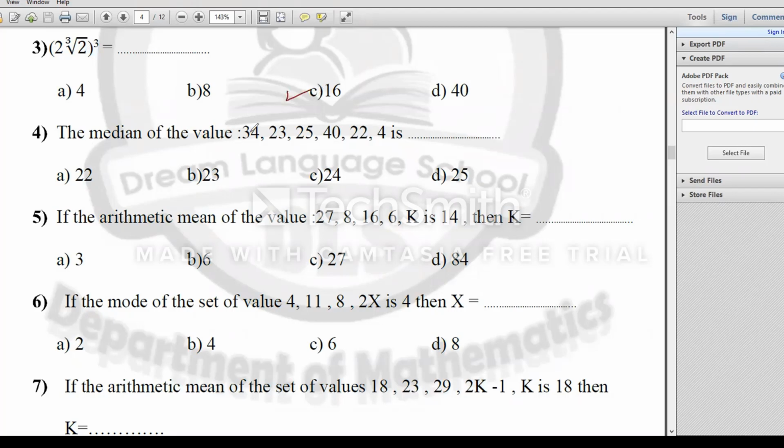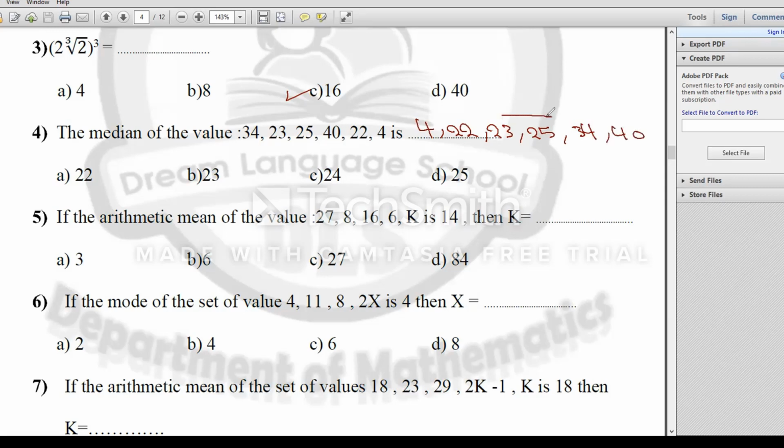The median of the values. Remember with me the value of the median. The median is the middle value after a range. So at the first I will make a range for them, ascending or descending: 4, 22, 23, 25, 34, and 40.